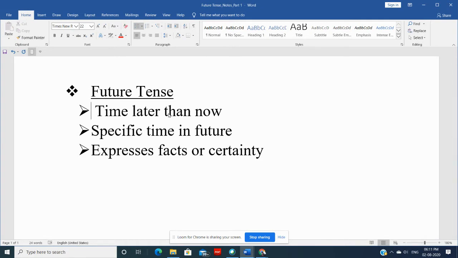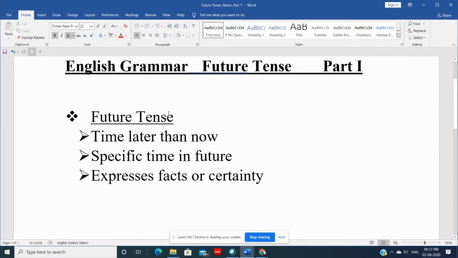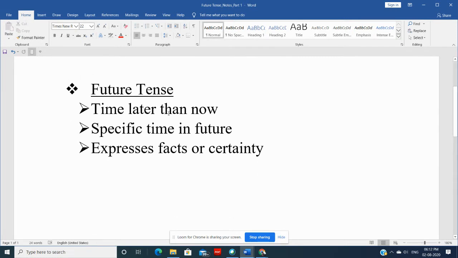All right? And one more thing, we are going to see this tense in the context of other tenses so that it will become very easy for you to understand. All right? See, I know that many of you find tenses very difficult, but the good news is future tense is not at all difficult. It's so cool, all right? So don't worry. If you understand properly, you'll crack it.